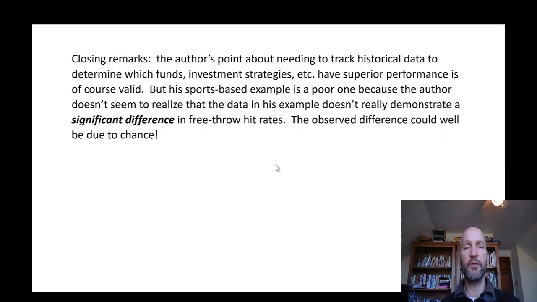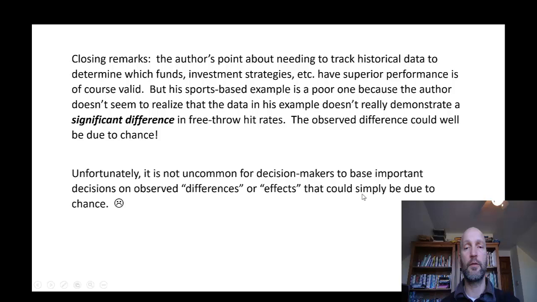However, the example that he uses here with Steph Curry's free throw shooting is not a very good one, and the reason is because the difference is not statistically significant. In other words, whether he wears his mouthpiece or not does not make a difference in what percentage of free throws he makes. It's more likely that what we observed was due just to chance.